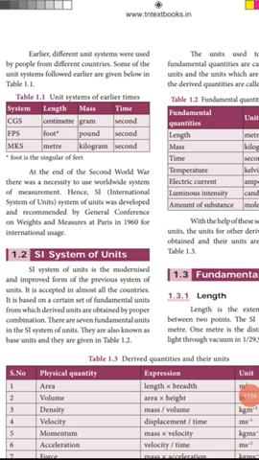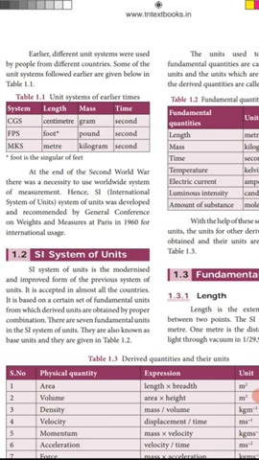Different unit systems were used by people from different countries, for example CGS, FPS and MKS. At the end of the Second World War, it became necessary to use a worldwide system of measurement. It was recommended by the General Conference on Weights and Measures at Paris. That is the SI unit, International System of Units.